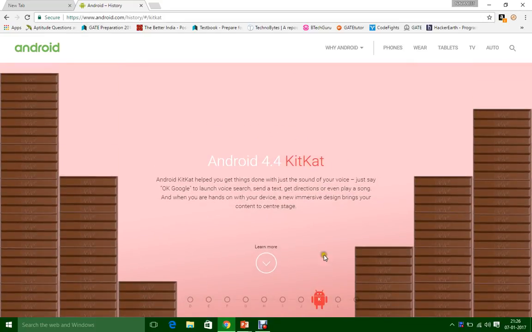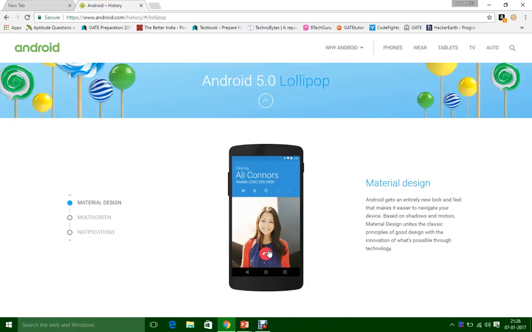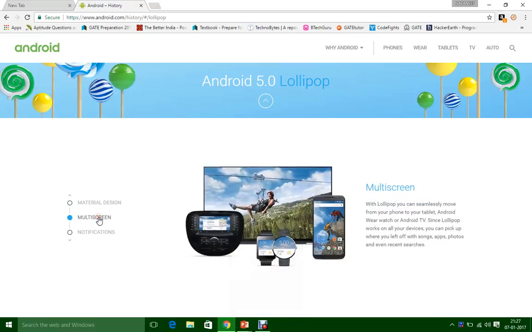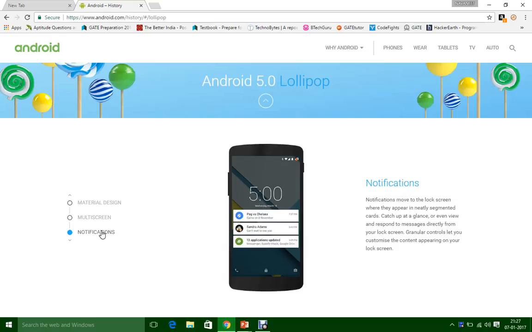Next we'll see Android 5.0 Lollipop. This version got a totally new look and feel, that is material design, and it had a multi-screen option. Lollipop works on all devices from your phone to your tablet, Android Wear, that is the watch, or it can be Android TV. And it had notifications shown on the lock screen.